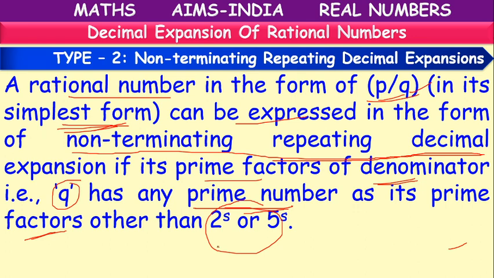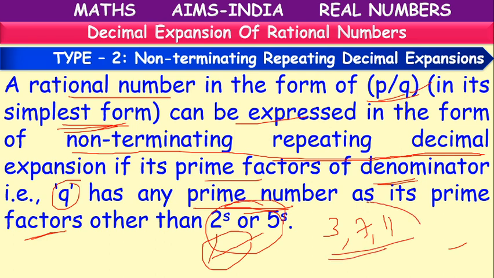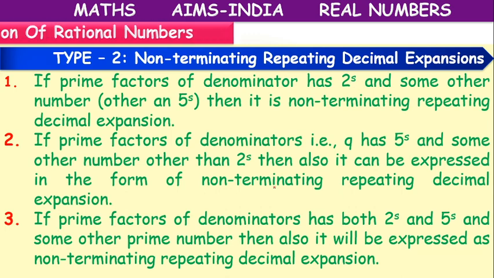Previously we said that if they have only 2, only 5, or both, it is terminating. Now, if it has any other factor like 3, 7, 11 other than 2 and 5, then it will be considered a non-terminating repeating decimal. Let's see some examples, children.